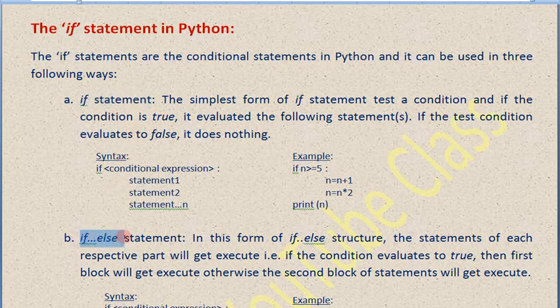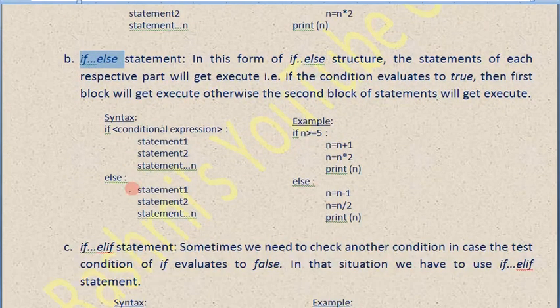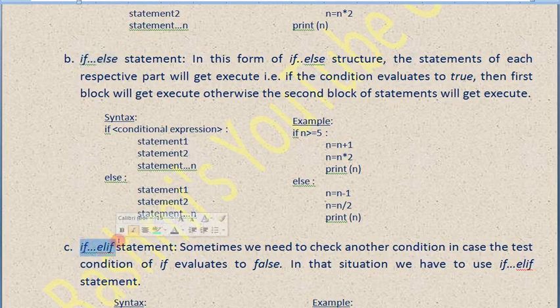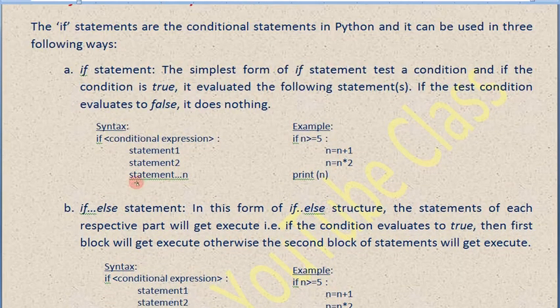Then if else, when two conditions are there. And if elif, something new you are going to learn here, when a condition comes after a condition gets satisfied. Okay, don't worry about all those. Let's go one by one, serially.